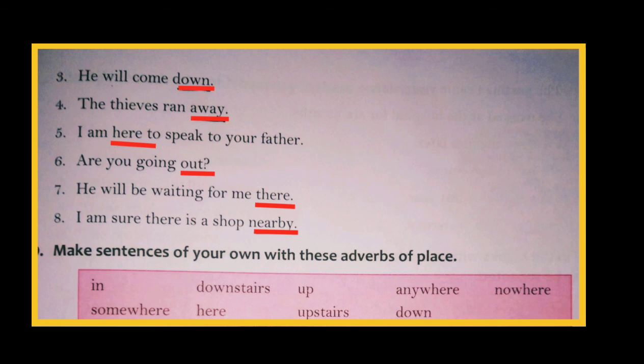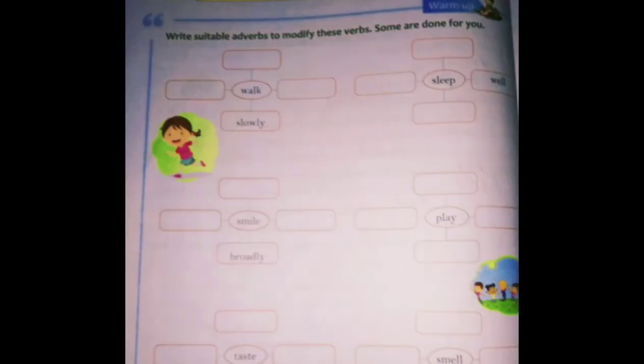So children, try to make sentences by yourself and also do the warm-up section. There you have to write suitable adverbs to modify the verbs. Some examples are given, and in the same way you have to complete the other columns. So hope you understood the first part, adverbs of manner and adverbs of place. Next class we will discuss adverbs of time and frequency.